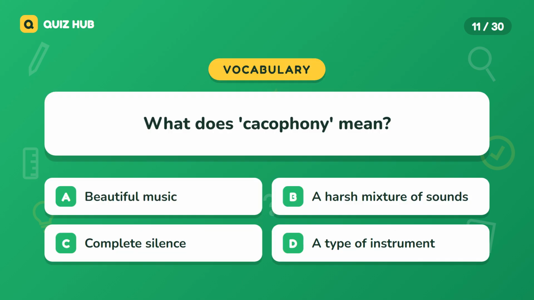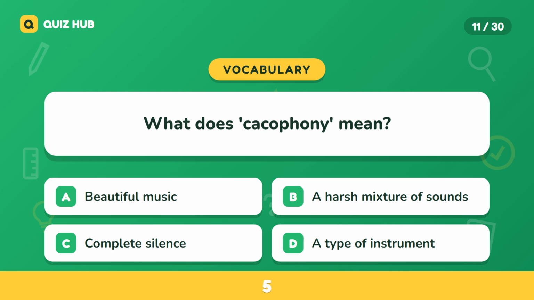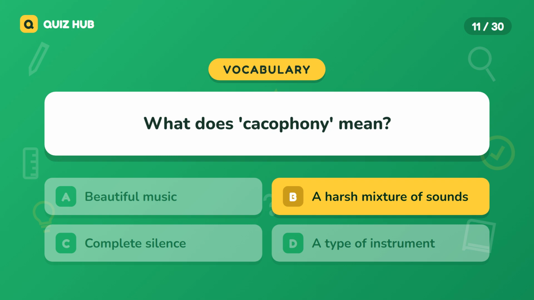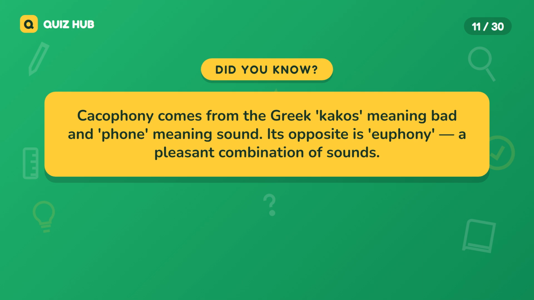Question 11. What does cacophony mean? A. Beautiful music. B. A harsh mixture of sounds. C. Complete silence. D. A type of instrument. The correct answer is a harsh mixture of sounds. Cacophony comes from the Greek kakos, meaning bad, and phone, meaning sound. Its opposite is euphony, a pleasant combination of sounds.